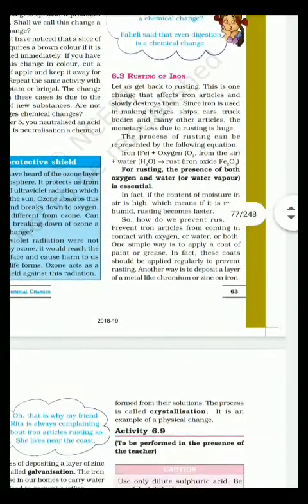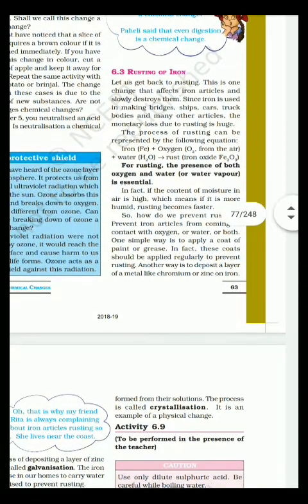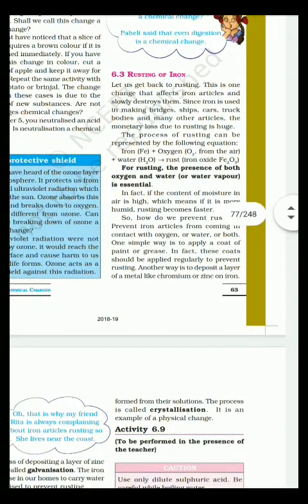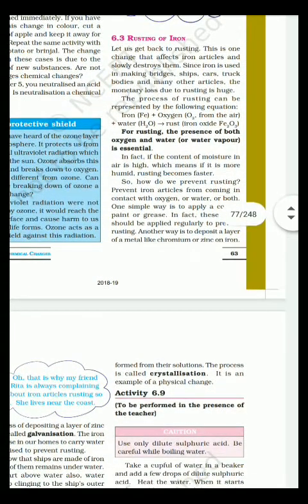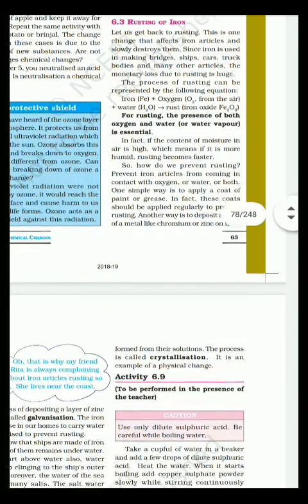Rusting of iron. The process of rusting can be represented by the following equation: iron, that is Fe, plus oxygen from the air plus water gives rust, that is iron oxide, Fe2O3. For rusting, the presence of both oxygen and water or water vapor is essential. In fact, if the moisture content in air is high, which means if it is more humid, rusting becomes faster. When the water content is more, the rusting becomes faster.